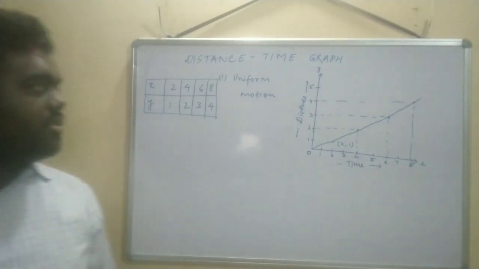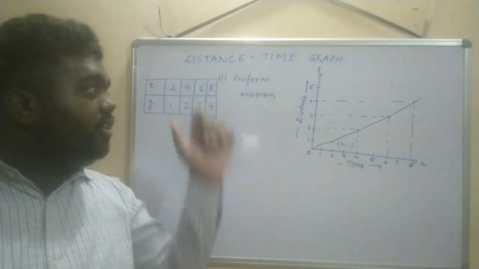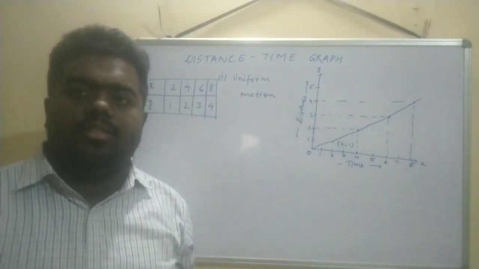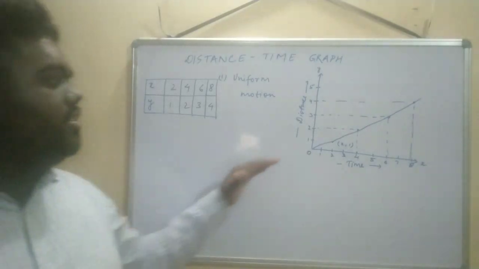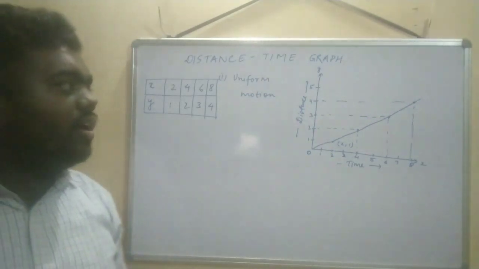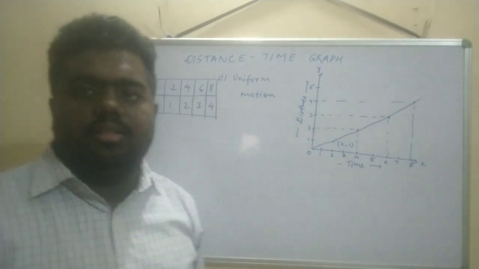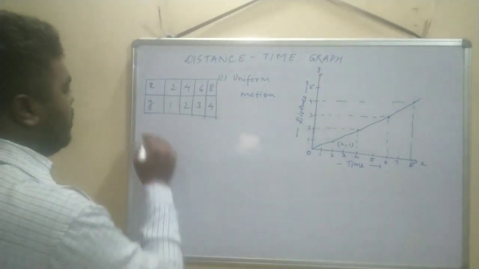That means the distance time graph for uniform motion is a straight line, or linear graph. The graph tells the values are constant. In the same way we can see for non-uniform motion.